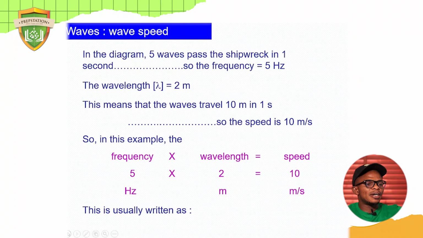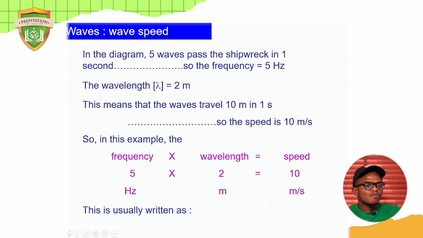So if that is the case, we can go through this formula together. Now in the diagram, 5 waves pass the shipwreck in 1 second. So the frequency is 5 Hz. Now the wavelength is 2 meters. This means that the wave traveled 10 meters in 1 second. So the speed is 10 meters per second. Did you get that?